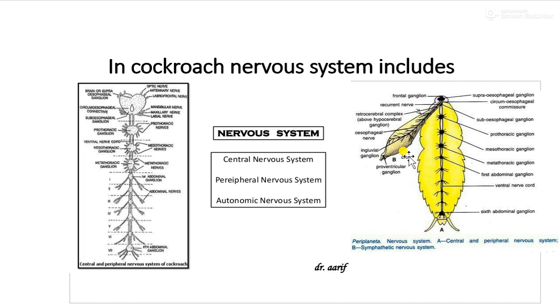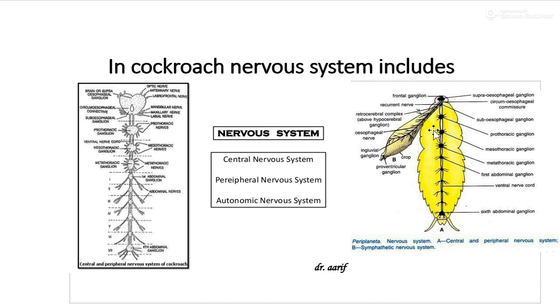This stomatogastric nervous system, that is also the autonomic or visceral nervous system, supplies nerves to the alimentary canal, heart and other visceral organs, and it regulates the function of those organs.